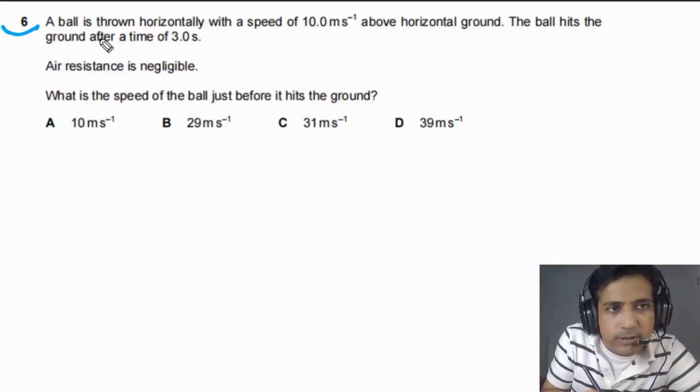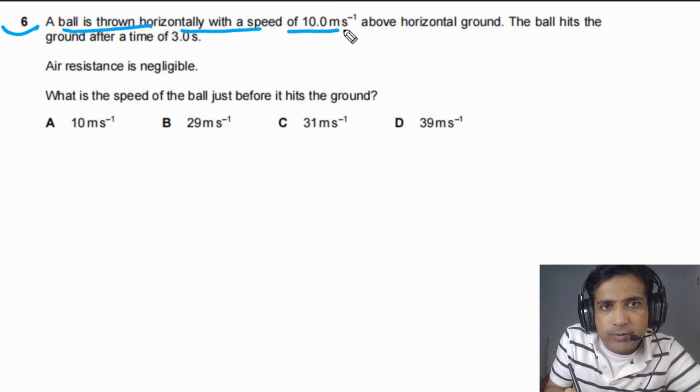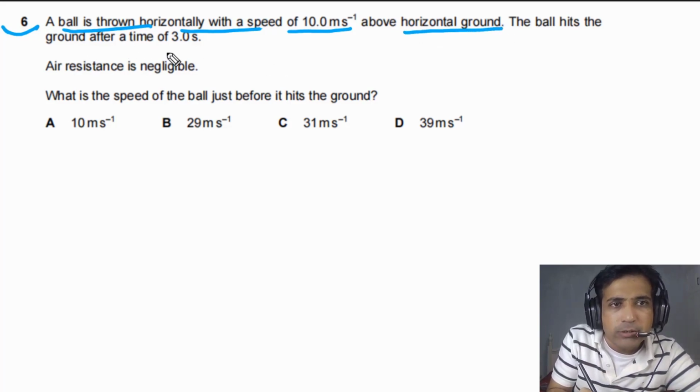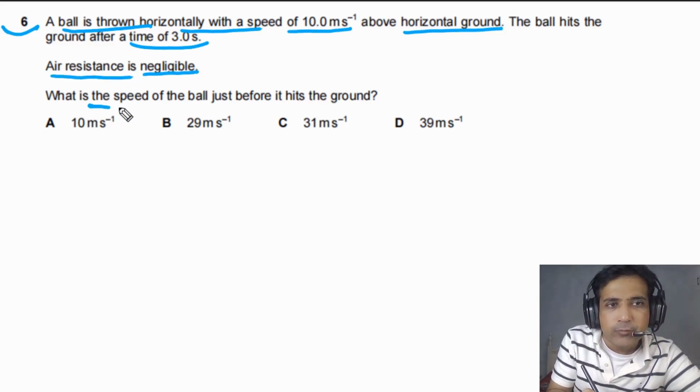For question number 6, it is given to us a ball is thrown horizontally with a speed of 10 meters per second above horizontal ground. The ball hits the ground after a time of 3.0 seconds and air resistance is negligible in this case. We need to find out what is the speed of the ball just before it hits the ground.